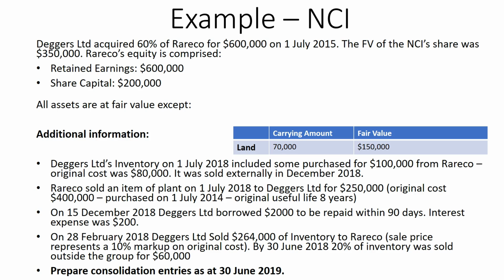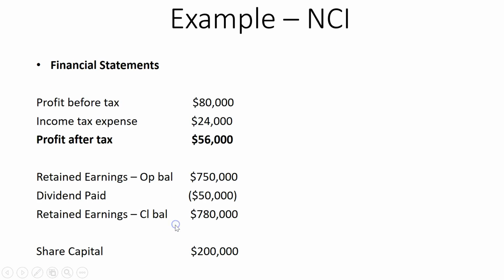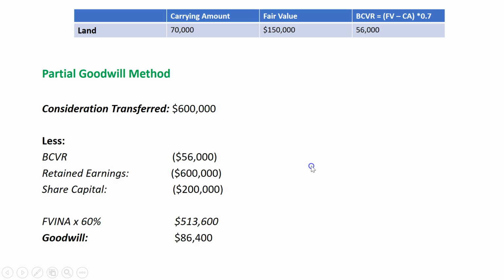And on 28 February 2018, Deggers Limited sold $264,000 of inventory to Rareco, so the sale price represents a 10% markup on original cost. By 30 June 2018, 20% of inventory was sold outside the group for $60,000. So we've got a current period intra-group inventory transaction, and also a realization of some of that profit. Prepare consolidation entries as at 30 June 2019. This is some additional financial statement information, which will come in handy later on.